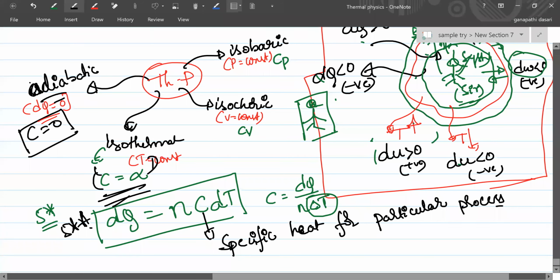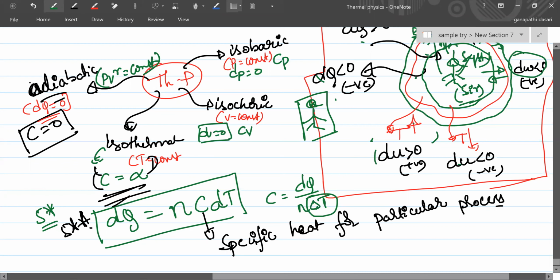Adiabatic process means dq is 0, right? And there's another formula for this process: PV power gamma is equal to constant. Isobaric means P is constant, that is dP is equal to 0. Isochoric means V is constant, that is dV is equal to 0.